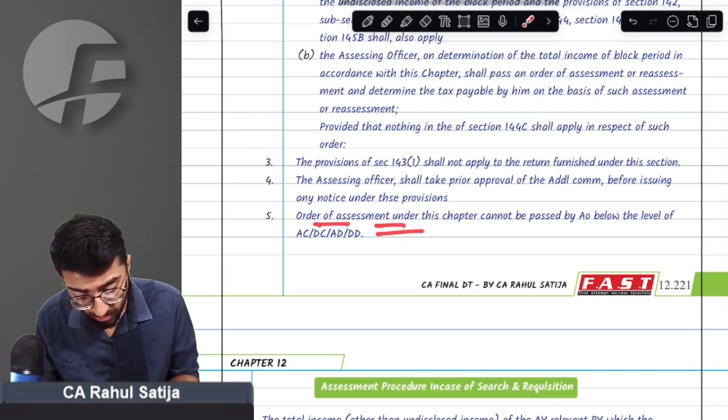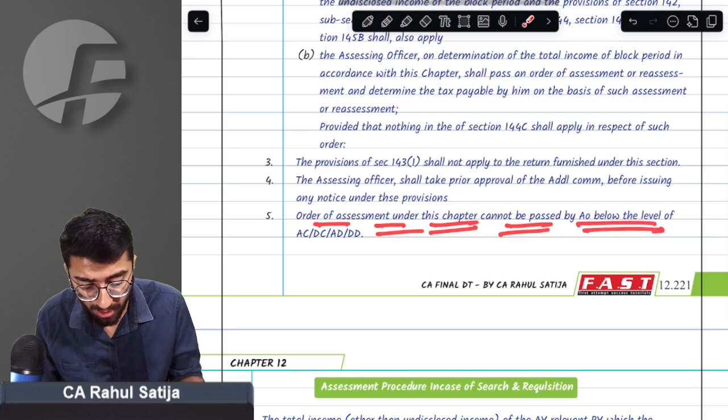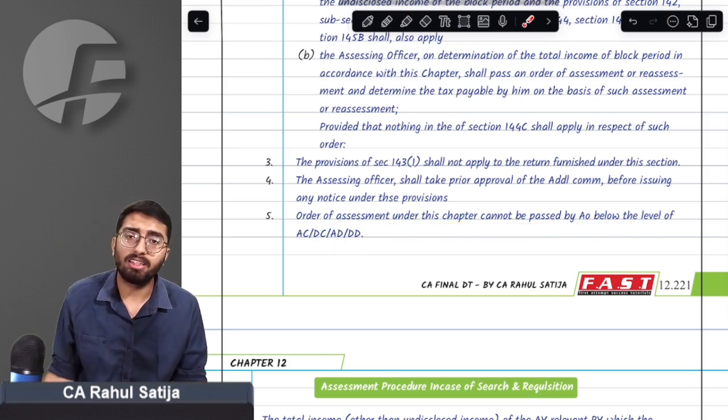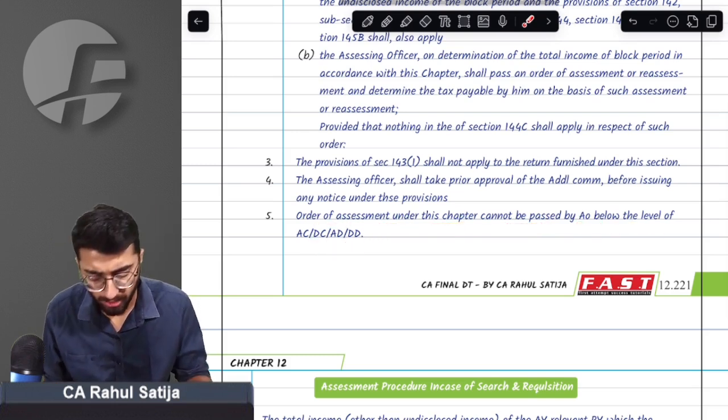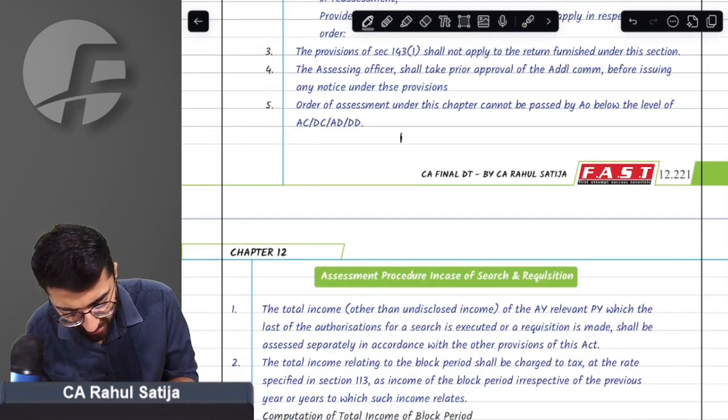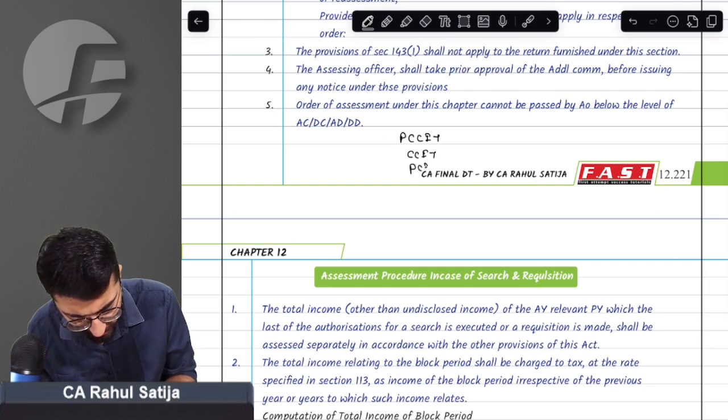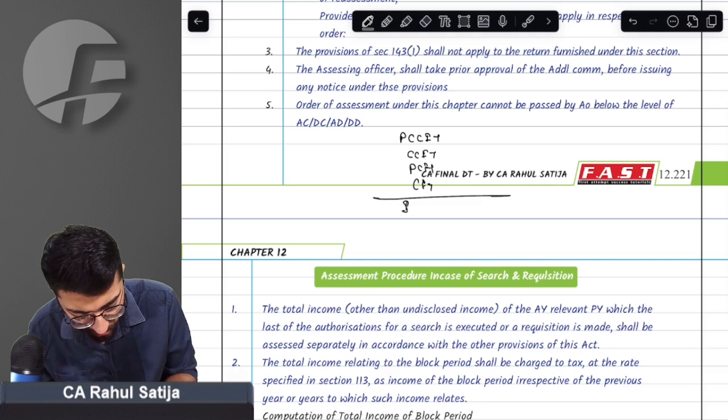So you have to make sure, sir, that an assessment order under this chapter cannot be passed below the level of such officers. You must be remembering we had income tax authorities like this: PCCIT, CCIT, PCIT, and CIT. Below that we have joint commissioner, additional commissioner, assistant commissioner, deputy commissioner, and ITO.